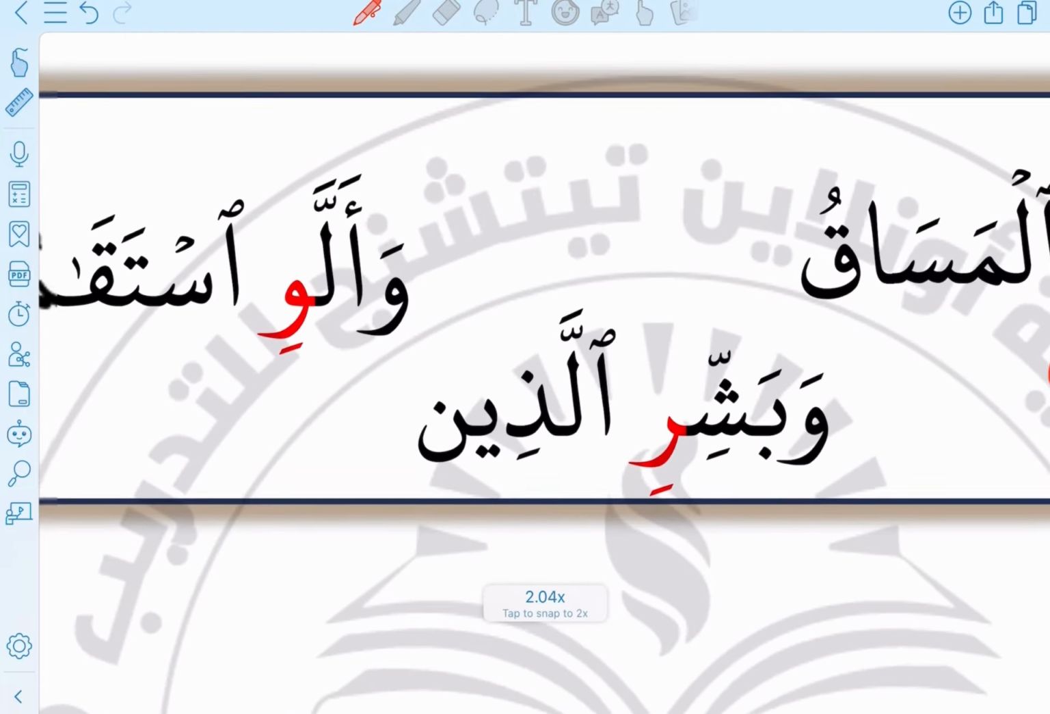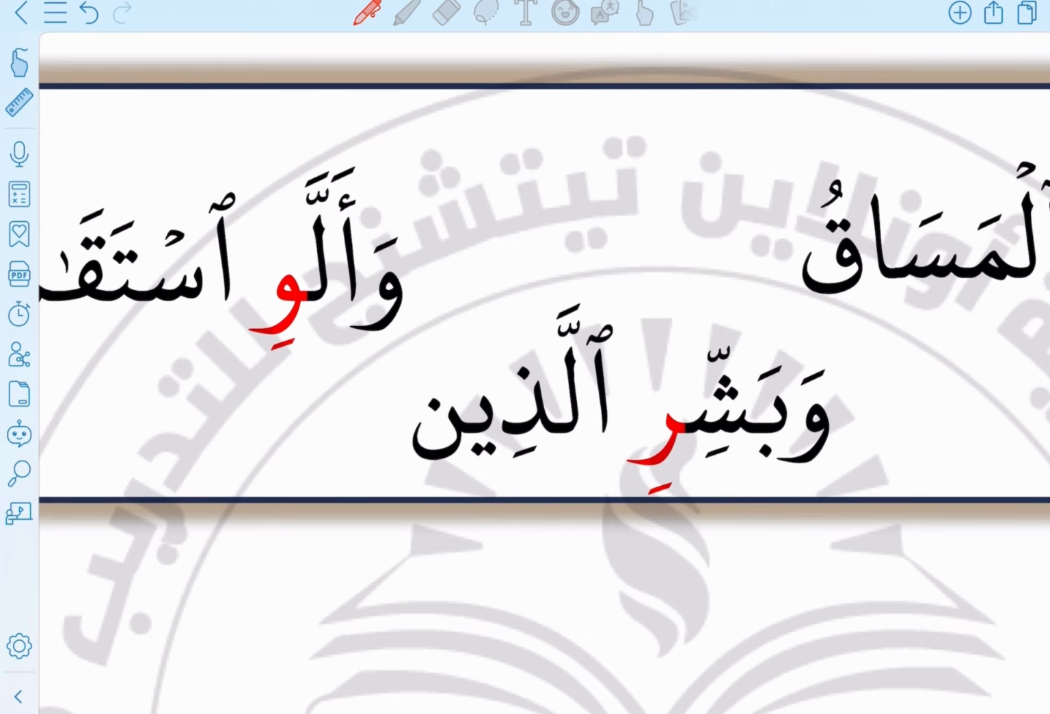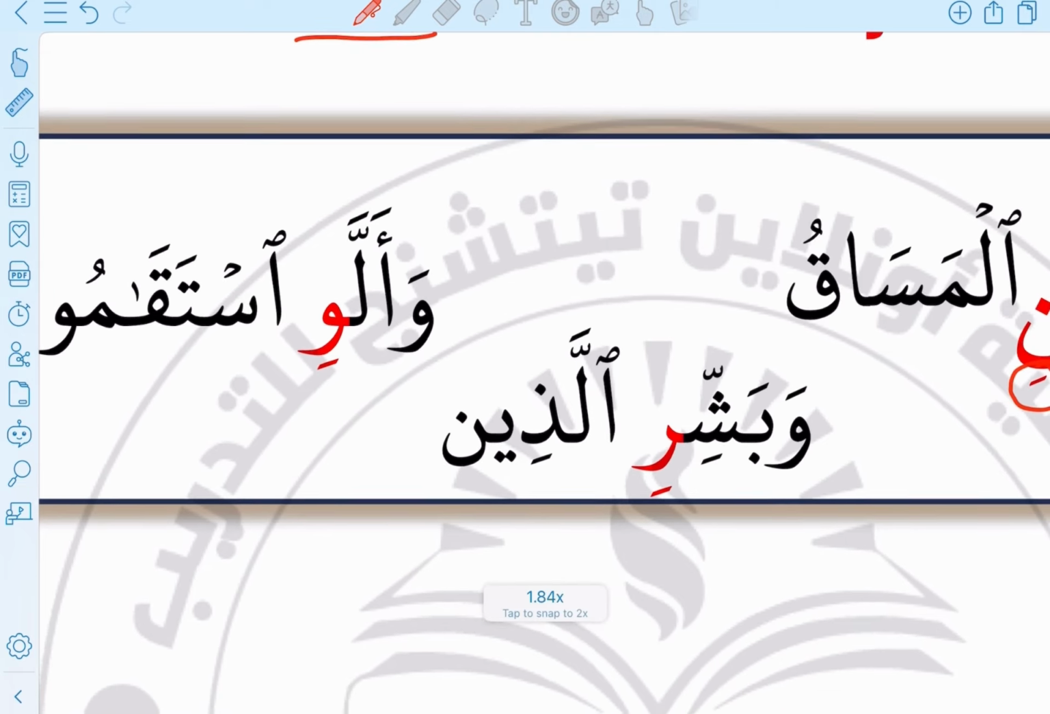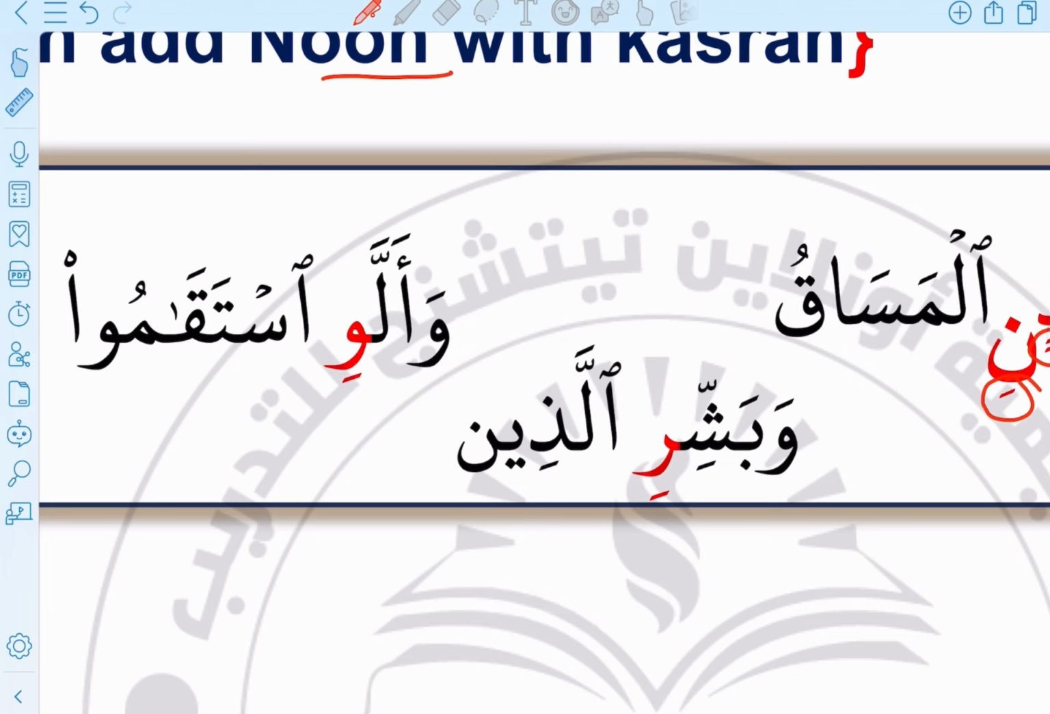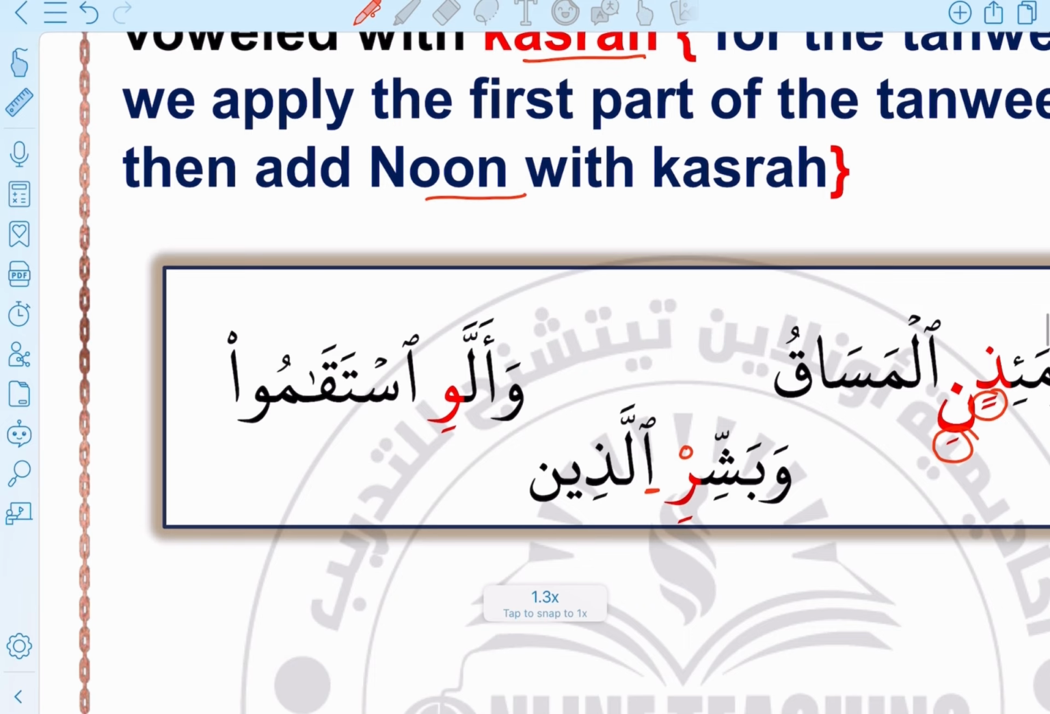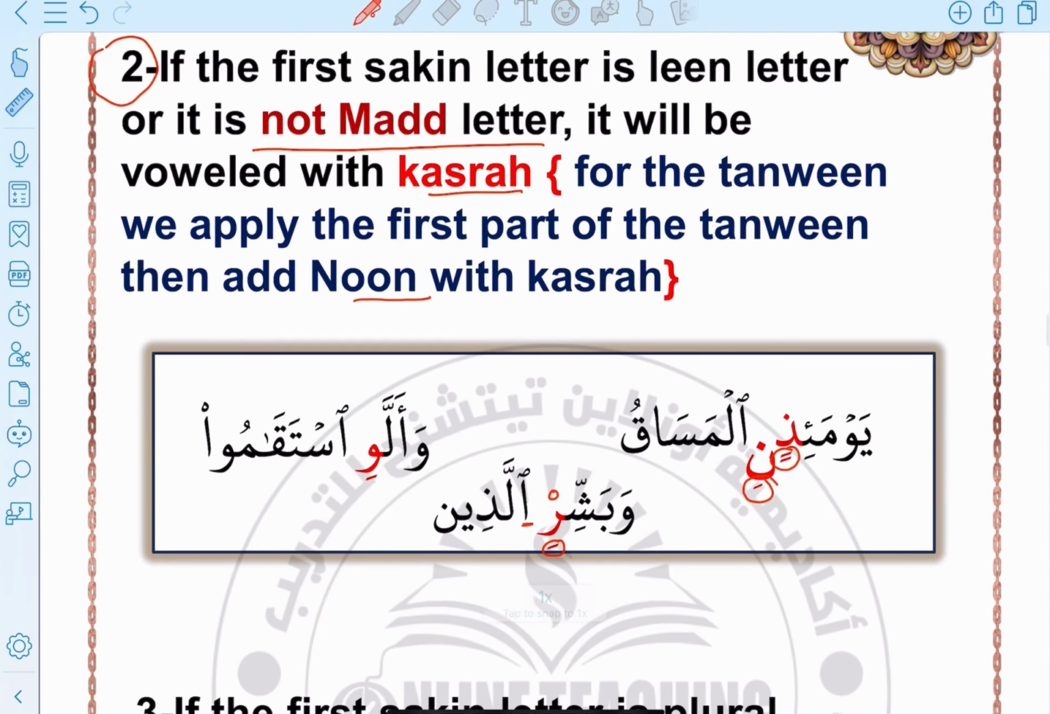Okay, another example, we have وبشر الذين. Here we have two sakin letters, the ra was sakin, and here the hamzat al-wasl is sakin. So because of the meeting of two sakin letters, we will add kasra to the ra, the first sakin letter. It's voweled with kasra.